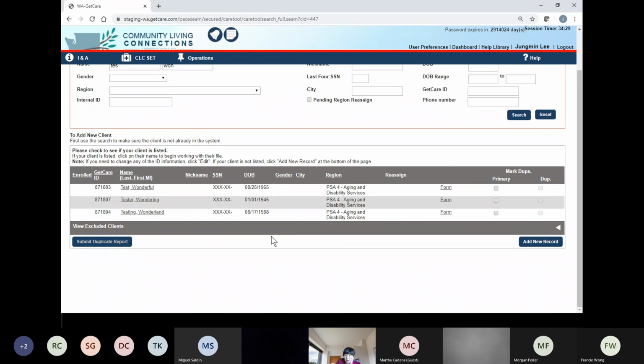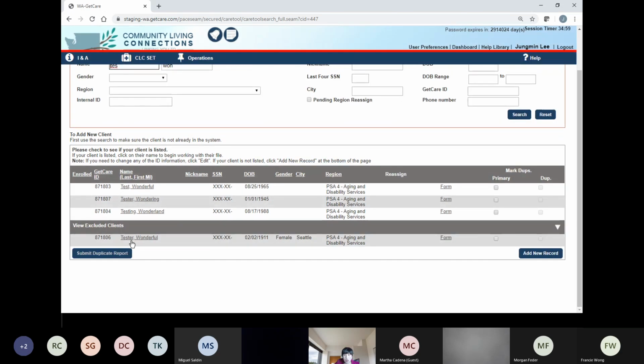So we cannot find the client, or yeah, very good, thank you. So you want to make sure to check view excluded clients, right? So whether the client is there or not. Okay, so I'm gonna click, like I said, you can click anywhere. So I'm gonna click here. Oh, Tester Wonderful is here. Okay, so is this the right client that we're looking for?